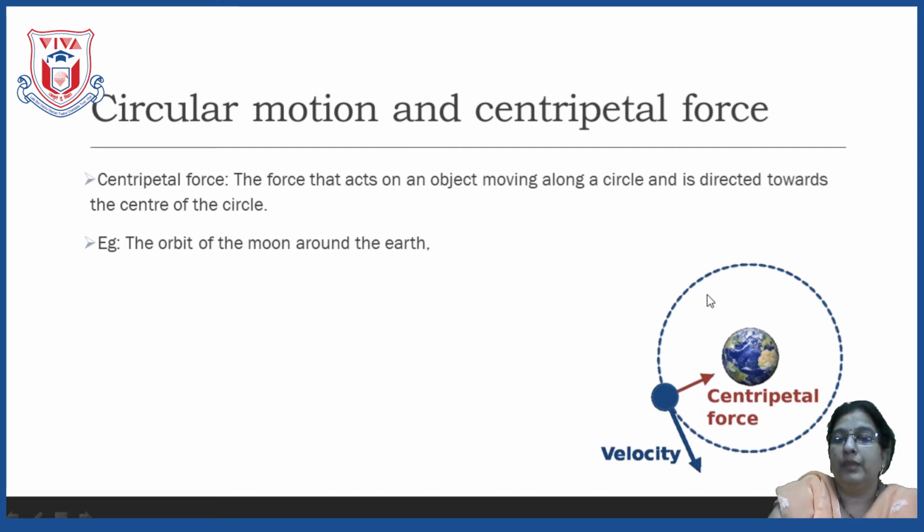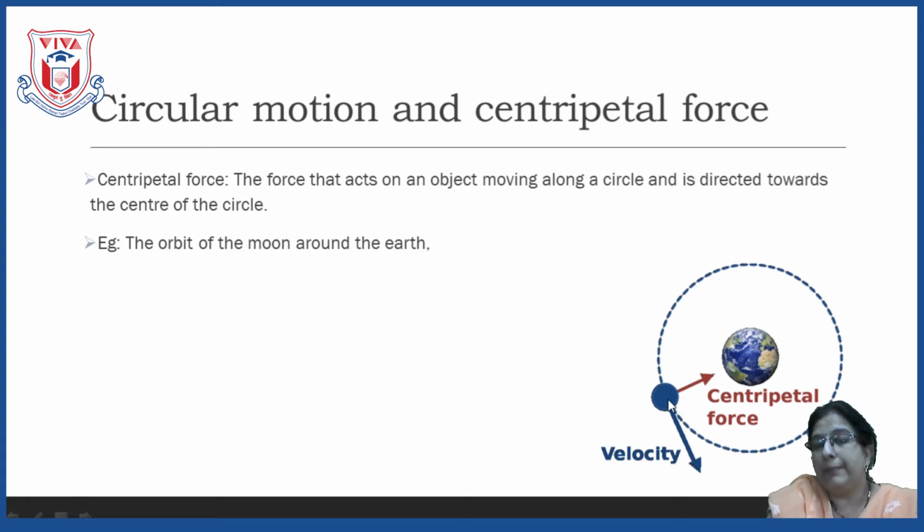Now see here children, let this be earth and let this be moon. Now moon is the natural satellite of our earth. So this moon, if it is moving around the earth, then why is it moving in a circular direction? We know that velocity's property is to move in the forward direction. Now here what must be happening? Let's see. The moon which is moving, according to its property, has to go in the forward direction.